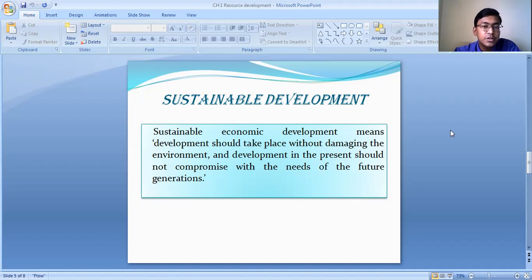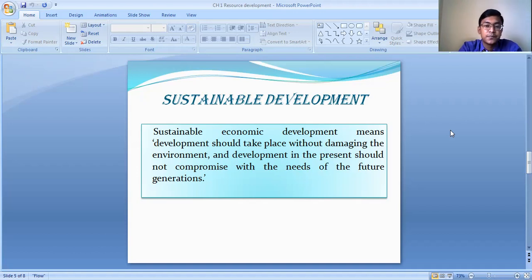This is the concept of sustainable development. Sustainable development basically says that the resources available at present must be used in such a way that the need of the present generation is met, as well as the need of the future generation is not compromised.